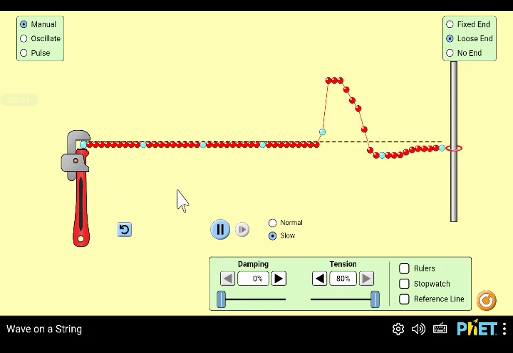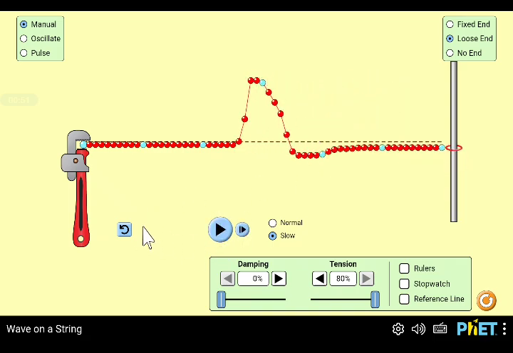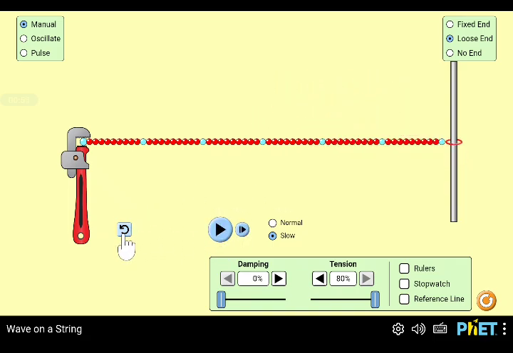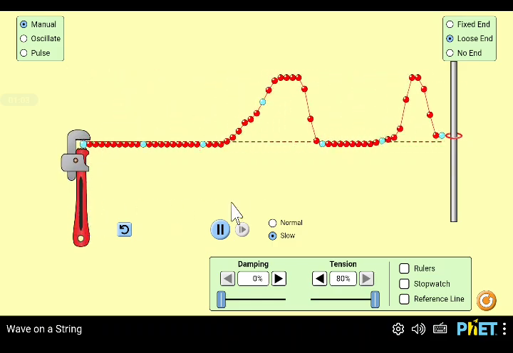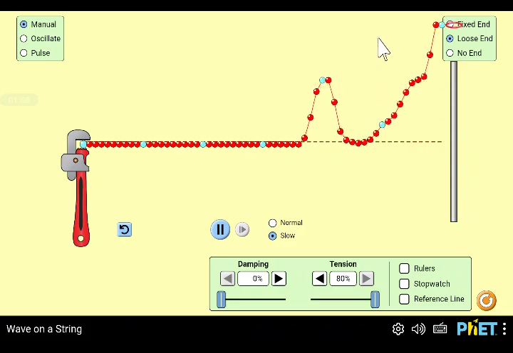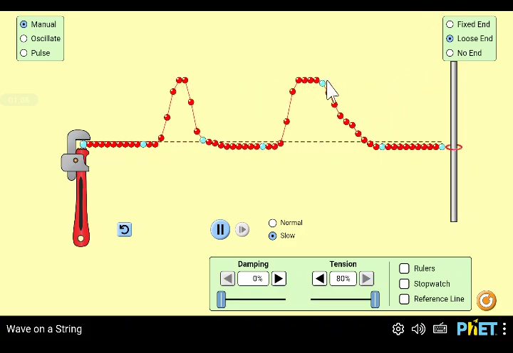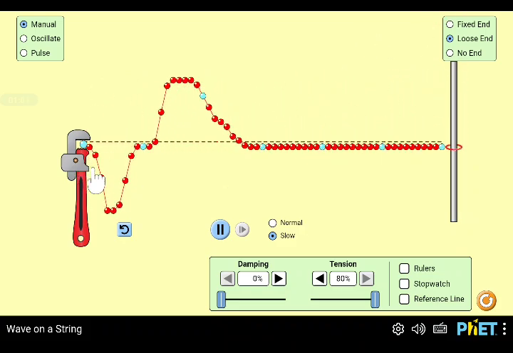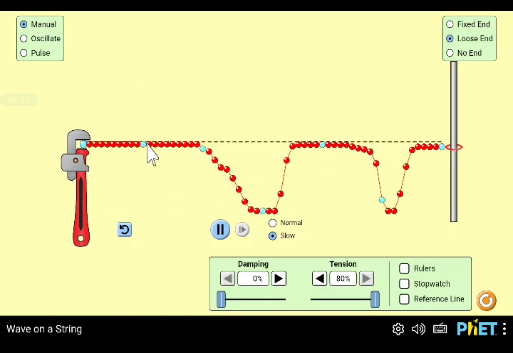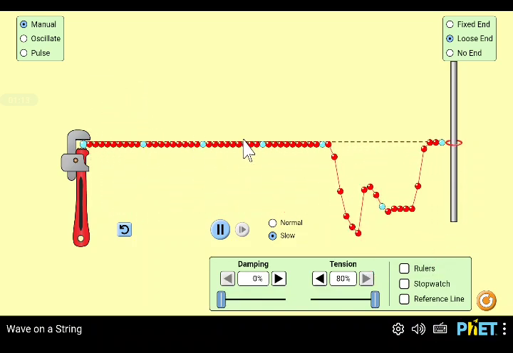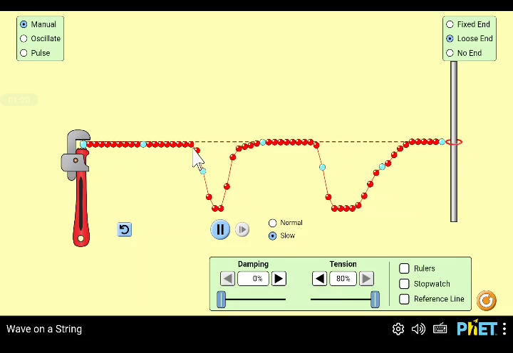Then we studied interference. There are two kinds of interference. One is constructive and another one is destructive interference. I am creating a pulse and I am creating a second pulse. When these two pulses meet with each other in the same phase, we will find constructive interference, and when they are meeting in the opposite phase, you can see this particle was not feeling any displacement.